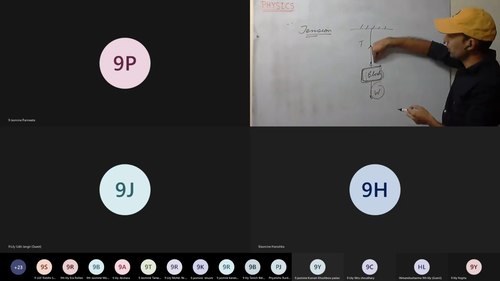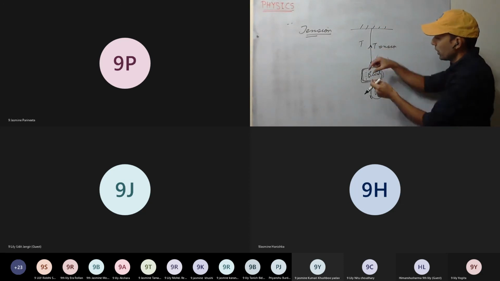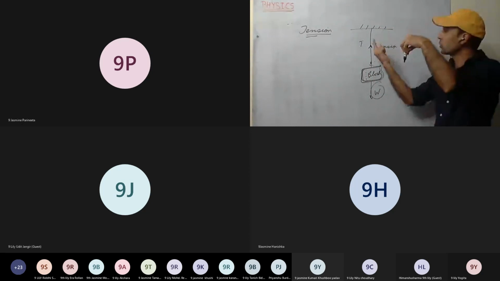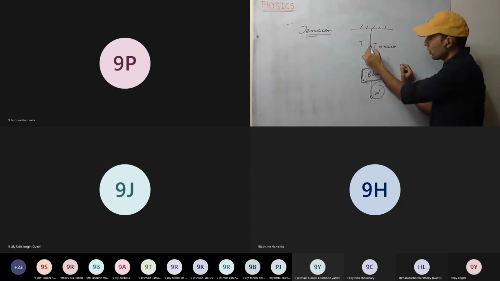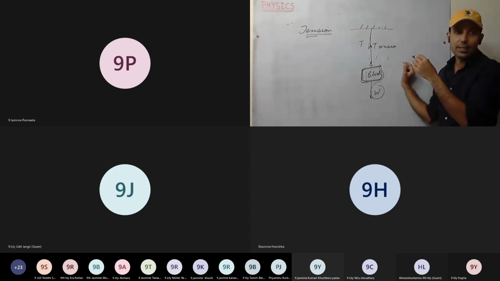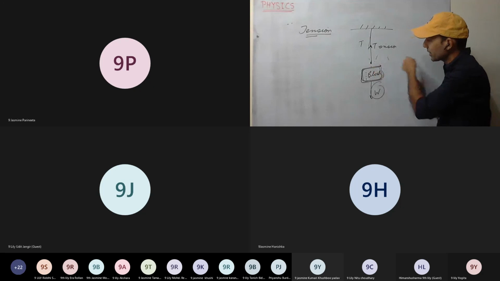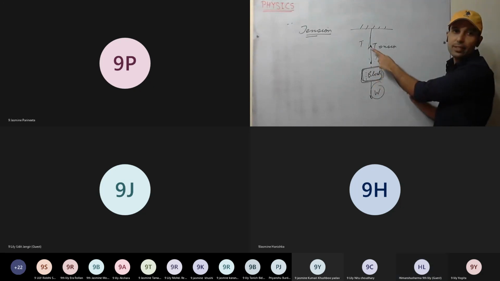It will move upward because of the tension, but again come down because of gravitational force, because the string also has some mass. Is it clear now? As I cut the string, this weight won't be acting on the string.